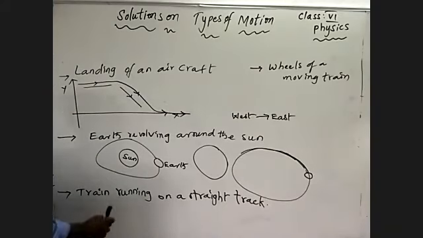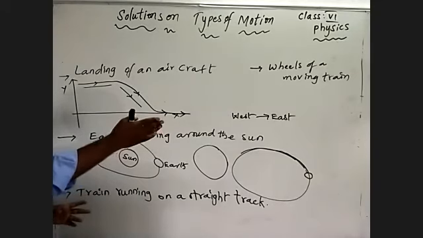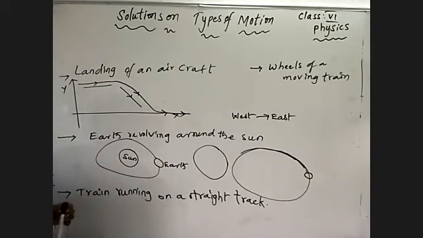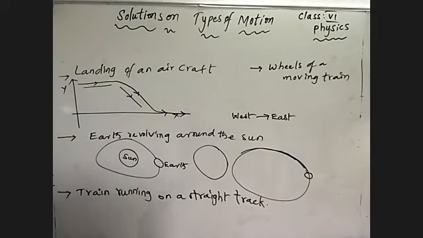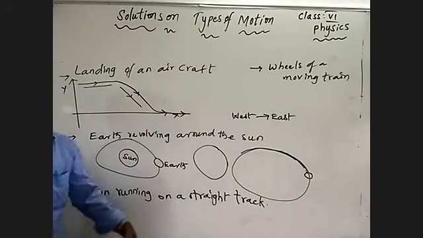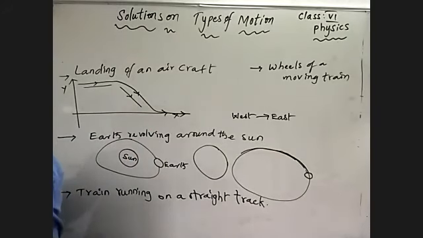And a train running on a straight line is moving in a straight path, so it is a single dimension. So it is one-dimensional motion. Those two are two-dimensional motions. Understand?